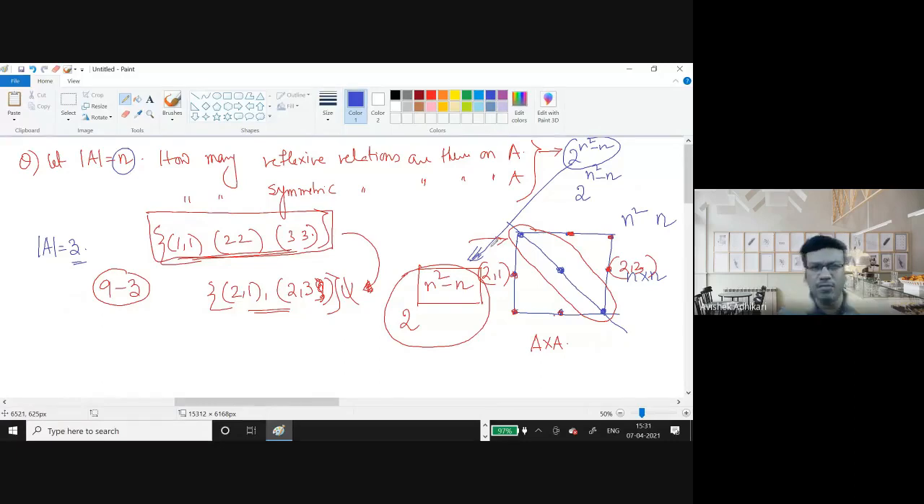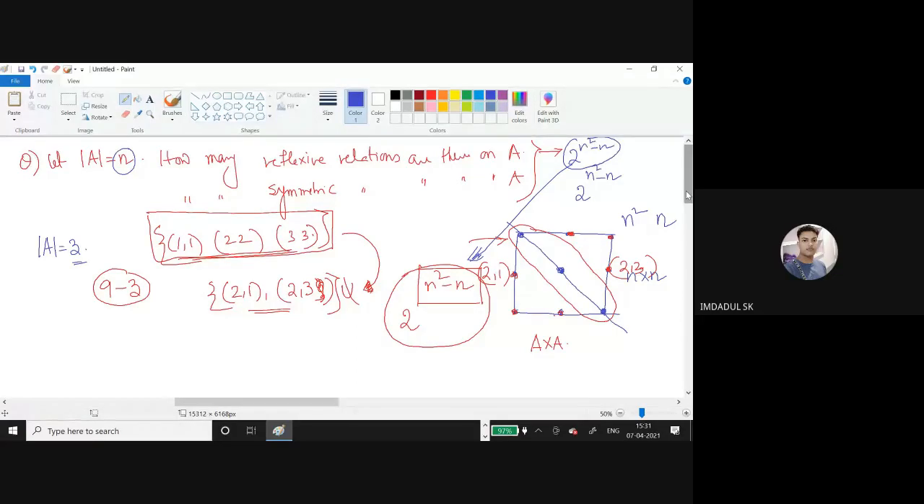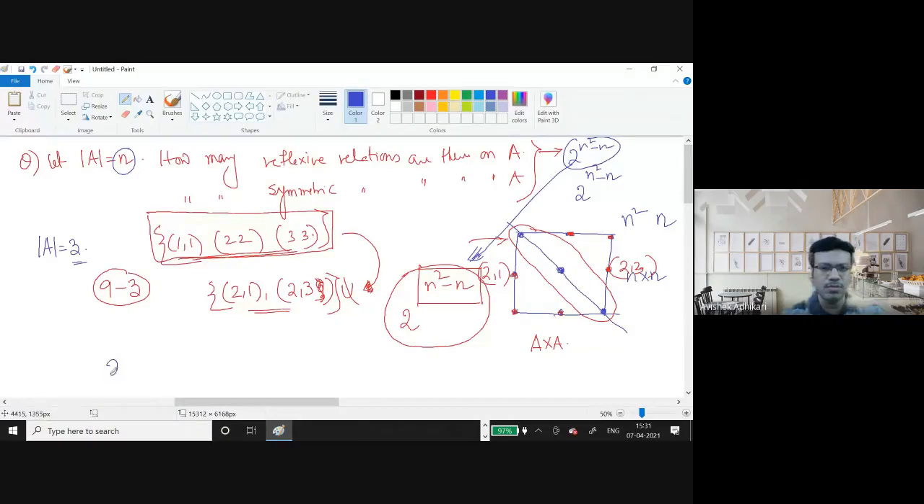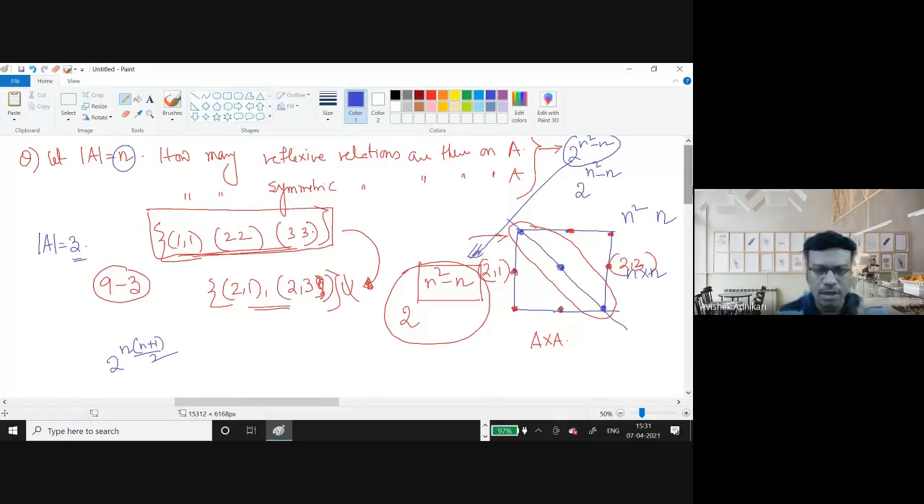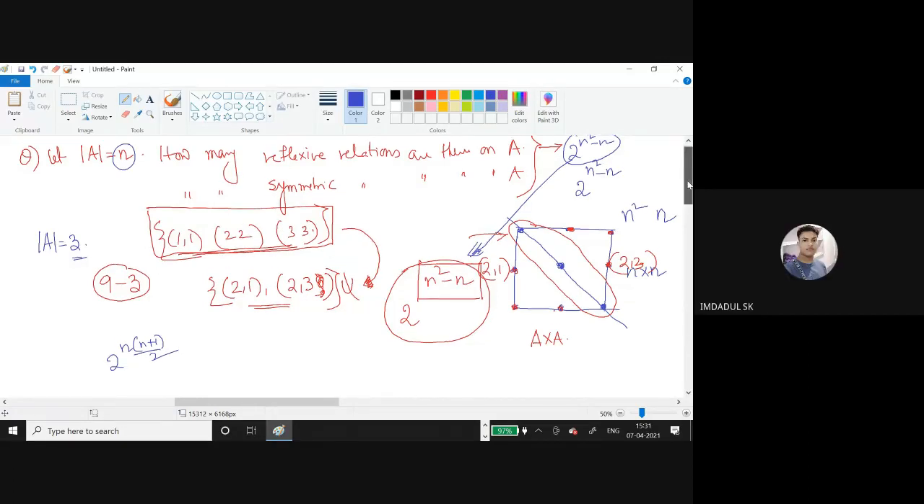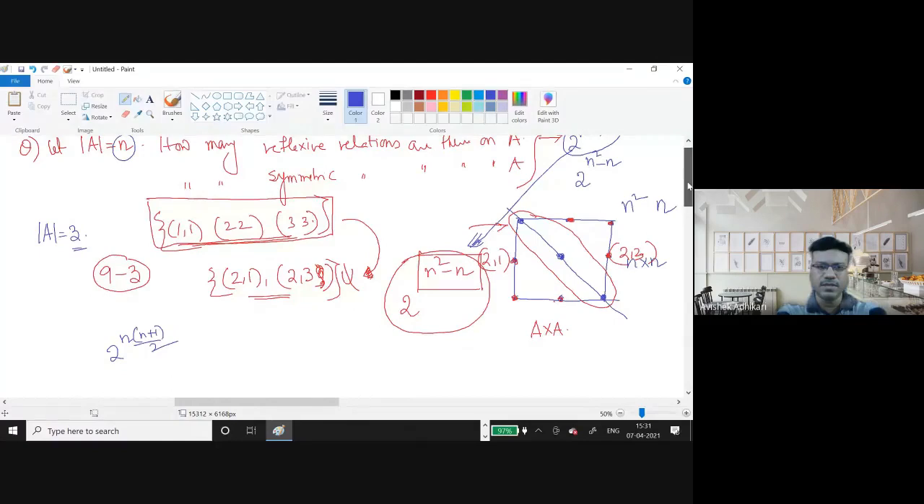Now my question is, how many symmetric relations are there? 2 to the power n into n plus 1 by 2. So he says 2 to the power n into n plus 1 by 2. Now tell me how to calculate this one. How do you get this? Again, the argument is very easy. Can anybody tell me?